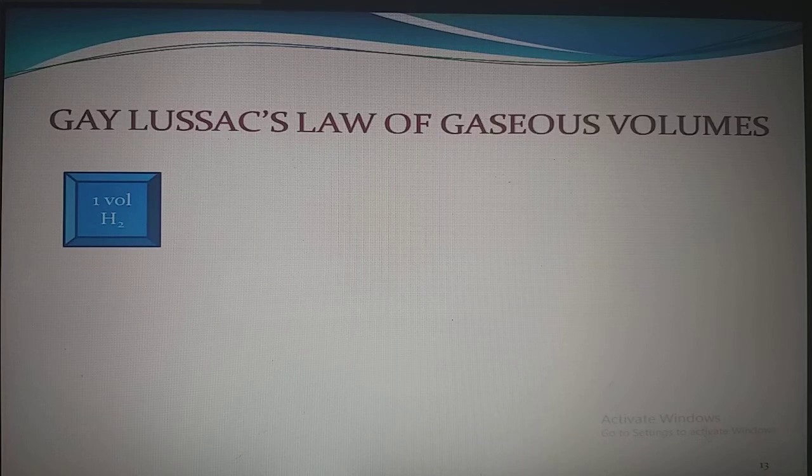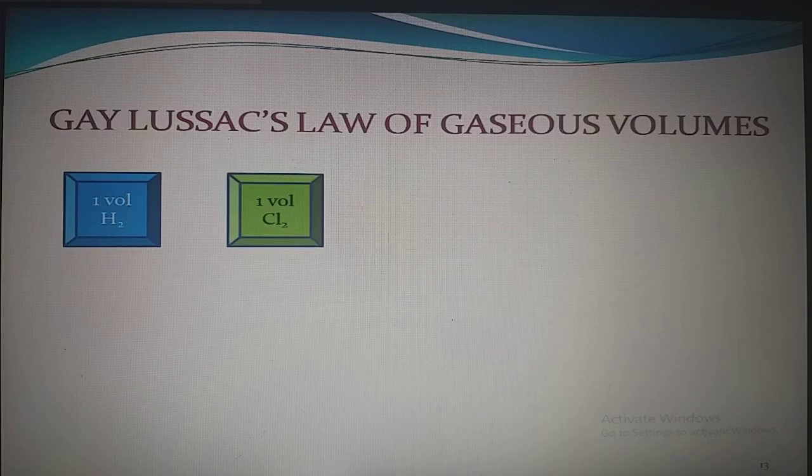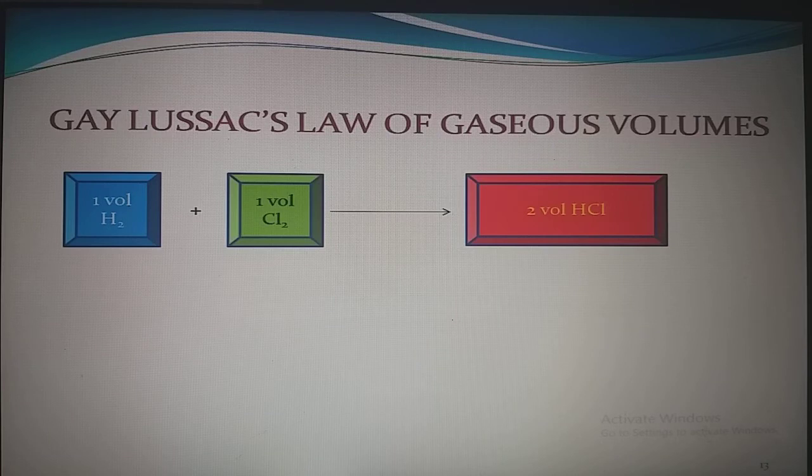We have taken 1 volume of hydrogen and 1 volume of chlorine. When they react together, we will get 2 volumes of HCl. According to the reaction, H2 plus Cl2 gives 2HCl.